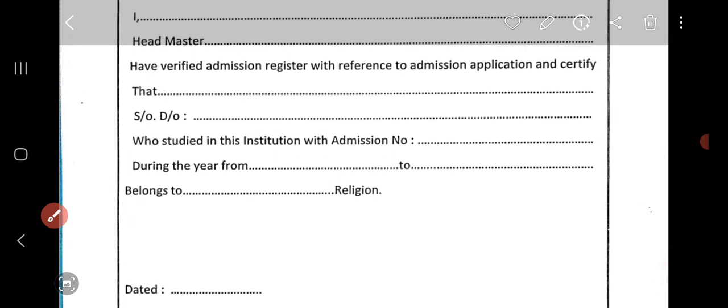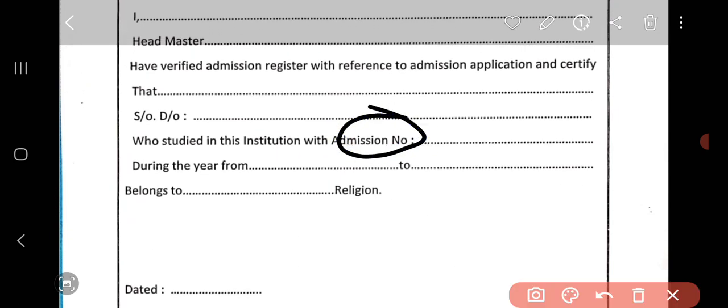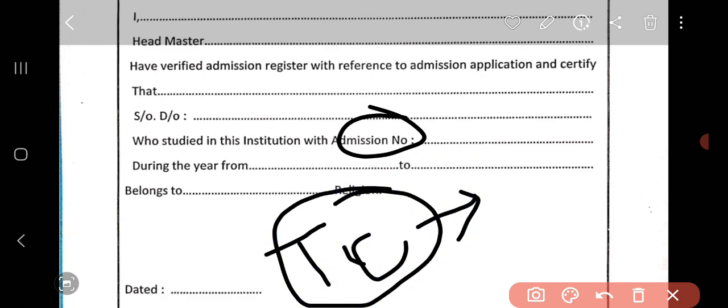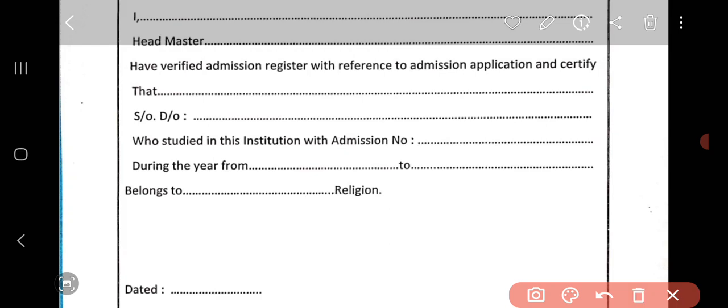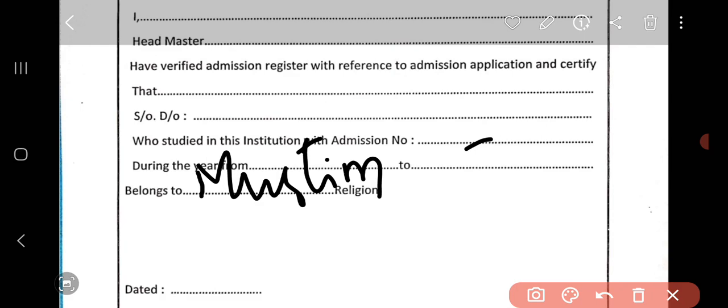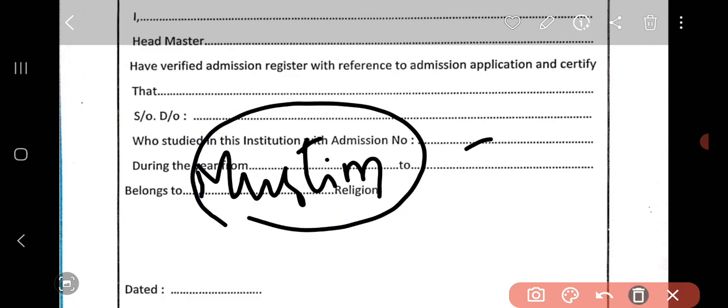Then who studied in this institution with admission number, they will have the admission number, or you can see your TC Xerox copy of 10th. From there you can write the admission number over here, and you have studied in that school from which year to year, okay? That you need to write. You belong to which religion, Muslim, Christian, whatever religion, that is minority religion, so you need to write that here.